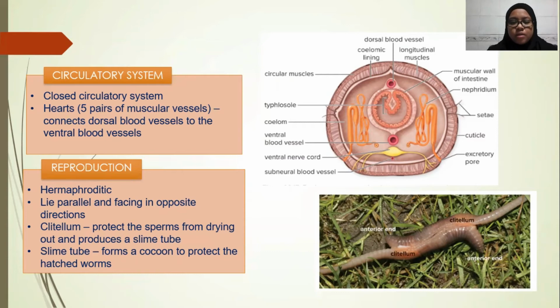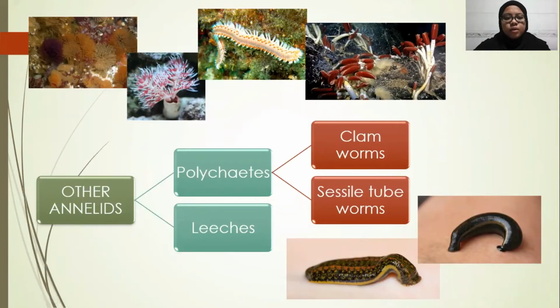As it passes, the egg and the sperm received earlier will be deposited and fertilization occurs. The slime tube then forms a cocoon to protect the hatchlings. There are 2 other annelids that will be discussed, which are polychaetes and leeches, and 2 groups of polychaetes that will be discussed, which are clamworms and sessile worms.